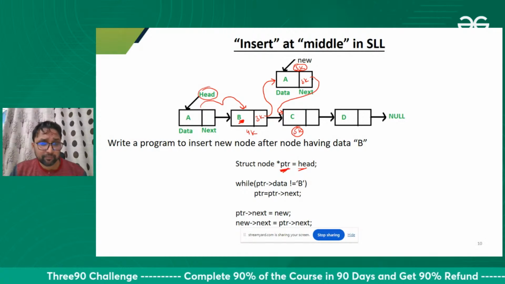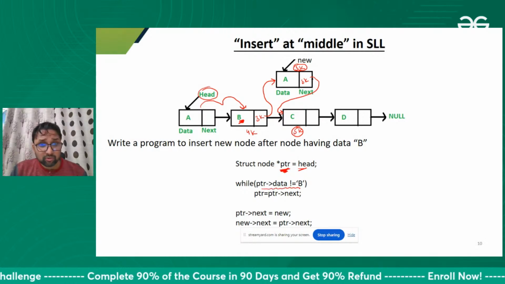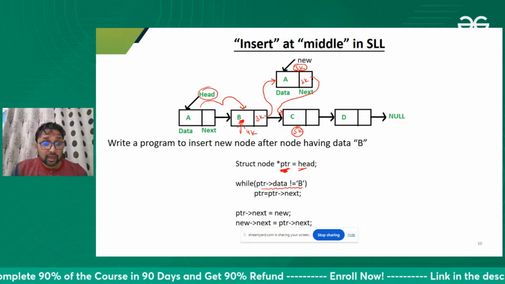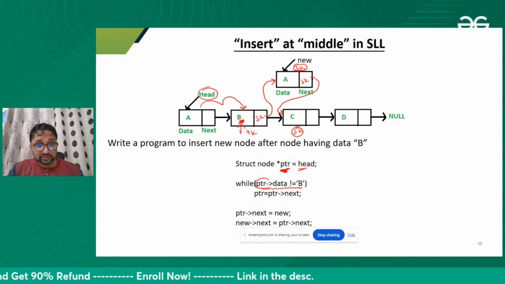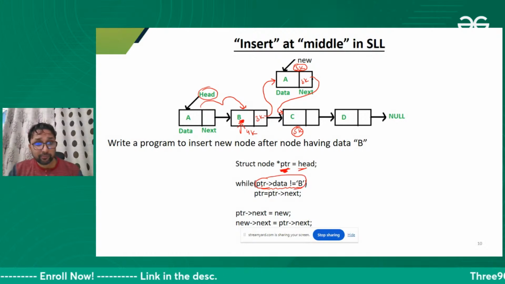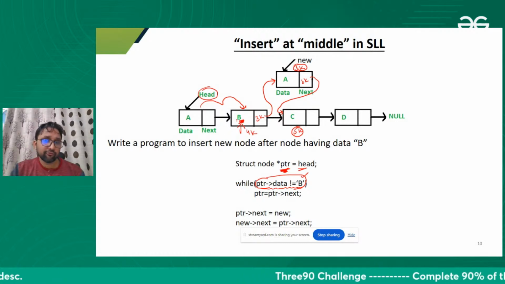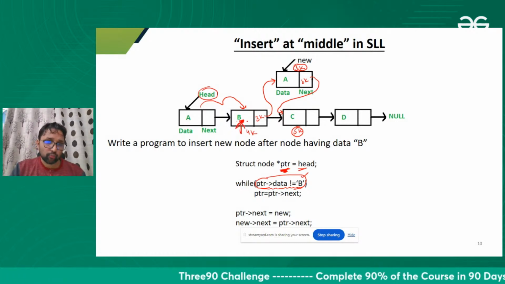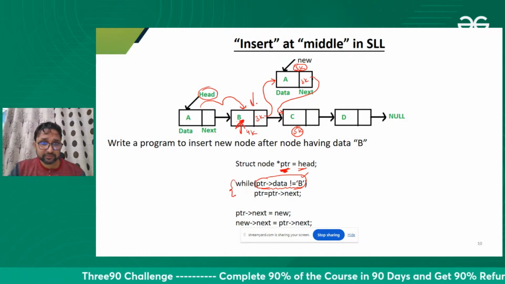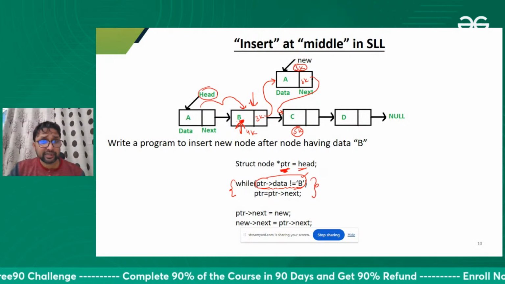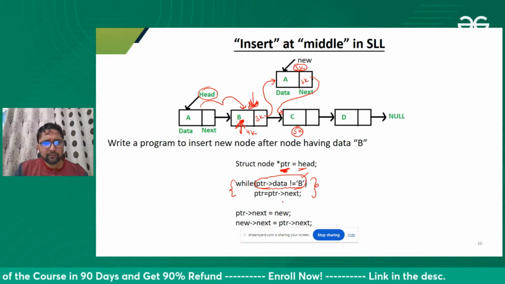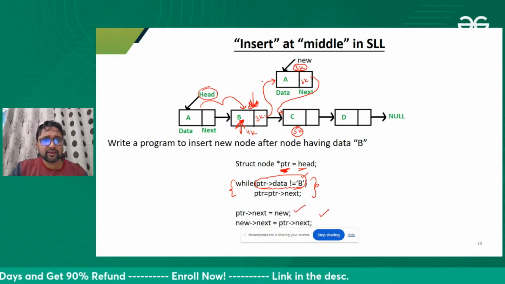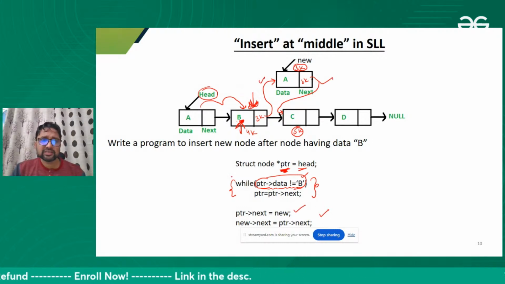I'm taking a temporary pointer until I get b data. I'm also not making the mistake of going further. I'm checking here itself, ptr data. Until that is b, I'm moving. The moment that is b, I will stop and come out of the loop. So with the help of this loop, I reach here. After that, what we are doing is simple: making two links. One is this link, one is this link. That's it.